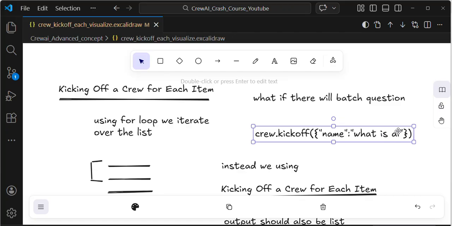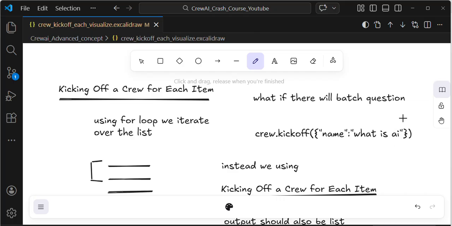In some use cases we need to process a batch of questions one by one. In that case this normal technique, crew.kickoff, we can't use. This is the disadvantage, guys.